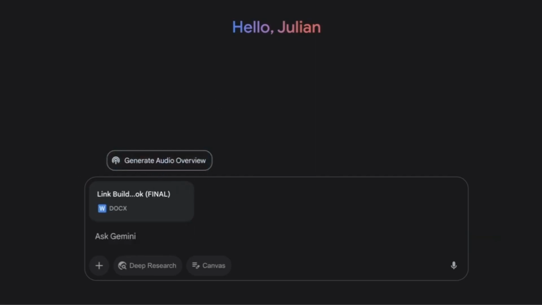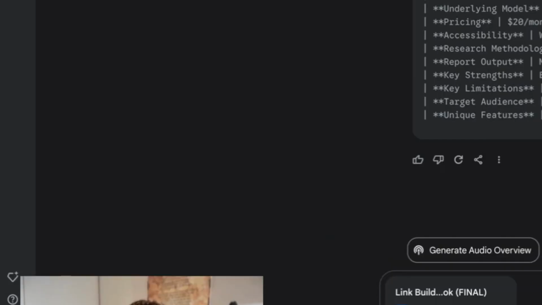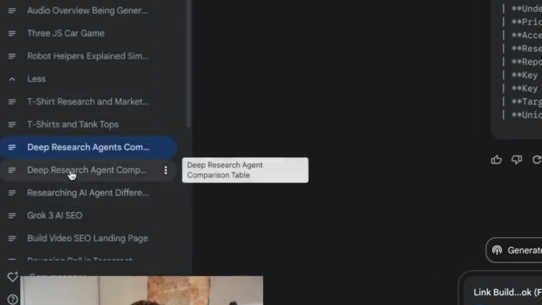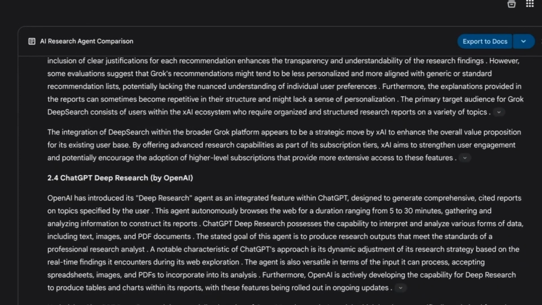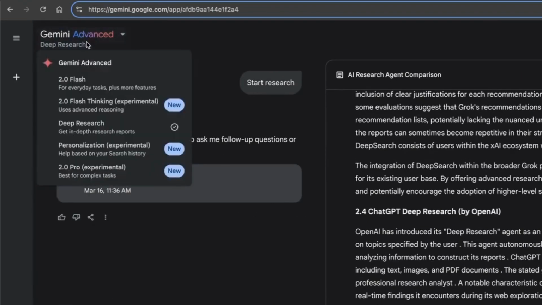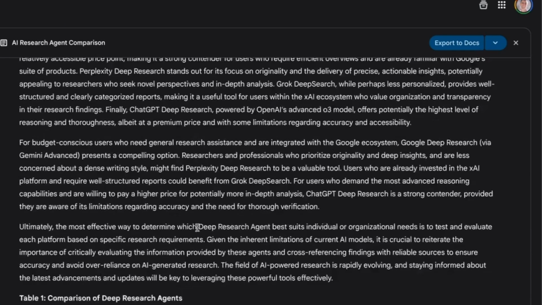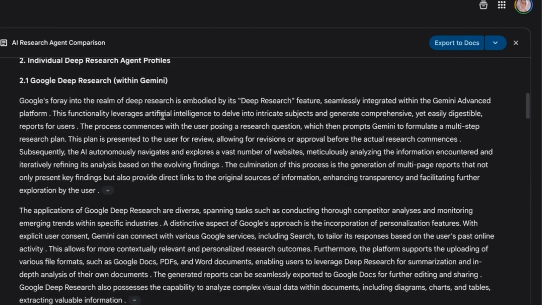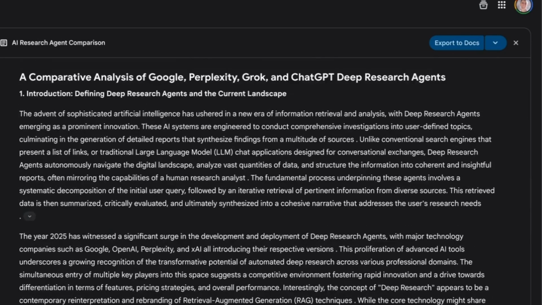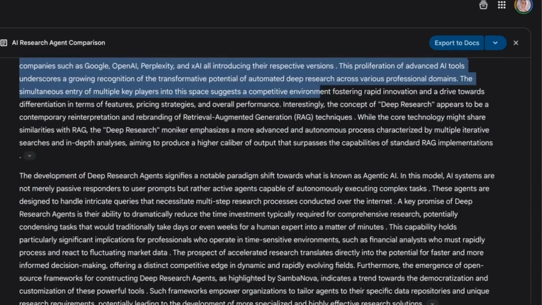Now, the other game changer with Gemini recently is that they've just introduced deep research, right? Deep research. If you haven't used this already, let me show you a few examples of this. So this is what deep research looks like. If you want to use it, you just select the top left drop down and then go to deep research. And this creates a really in-depth, powerful report that goes off on the web, and it is free for people to access.